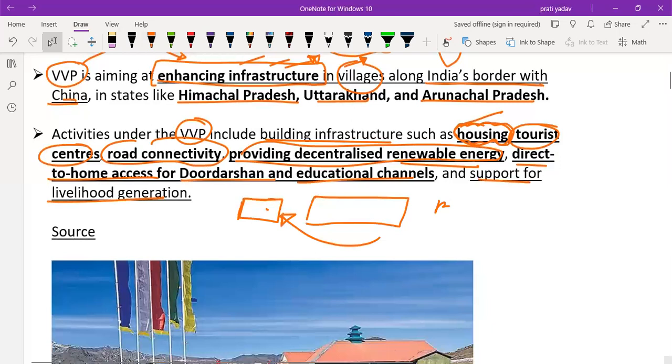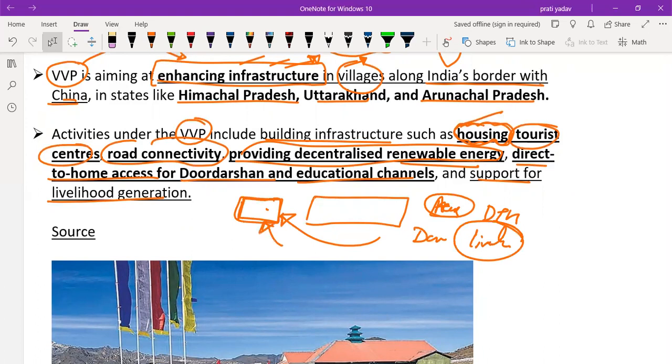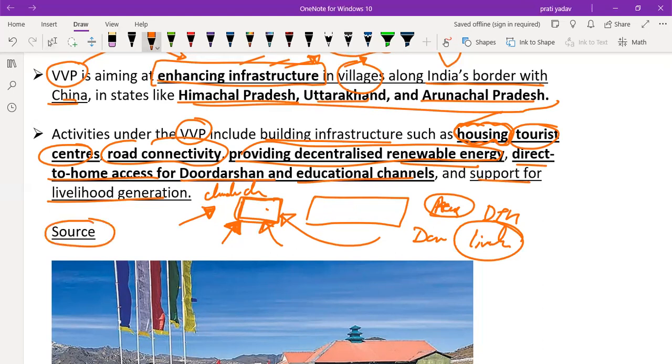Then all these are present, people are living, tourists are there. So for people living there, provide DTH for education as well as for Doordarshan, and also support for livelihood. Through tourist centers, livelihood of the people is generated. Through direct to home education and Doordarshan, people get education and employment. By providing decentralized renewable energy, we provide energy as well as reduce the climate change impact. So remember the states in which this infrastructure is being enhanced as well as its benefits. This is a very small topic related to the Vibrant Village Program.